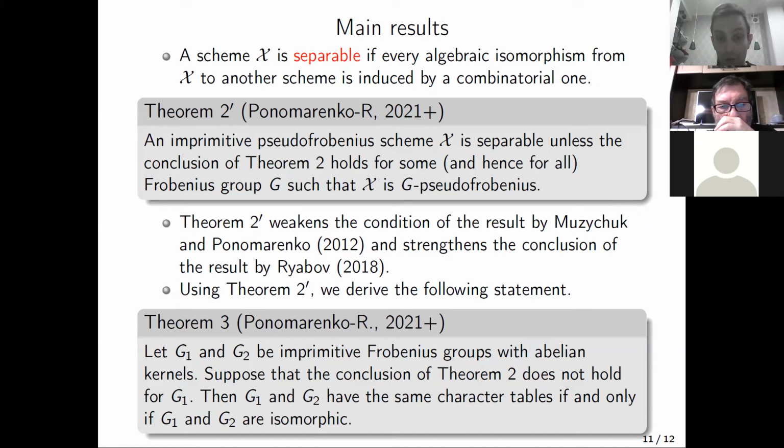Then G1 and G2 have the same character tables if and only if G1 and G2 are isomorphic. So here we do something like that: we take G1 and G2, take the Frobenius schemes determined by these groups, check their separability, and return back to groups.